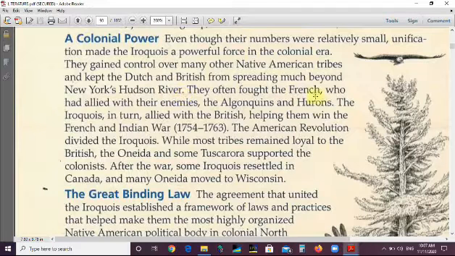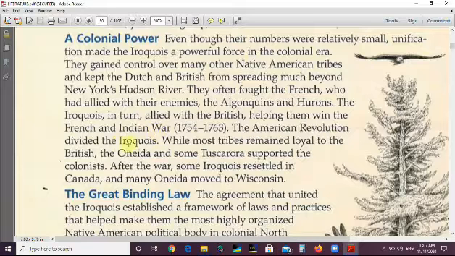They often fought the French, who had allied with their enemies, the Algonquins and Hurons. The Iroquois, in turn, allied with the British, who were fighting the French, helping them win the French and Indian War.